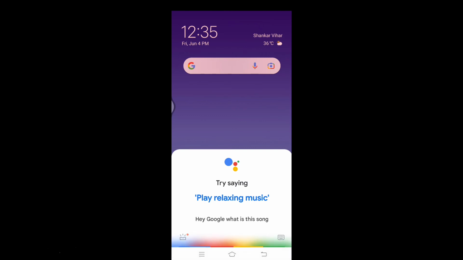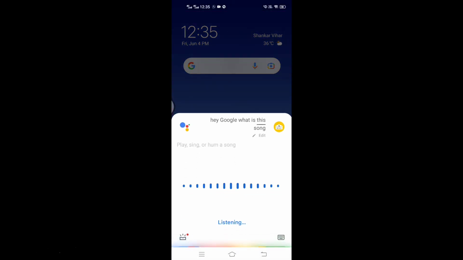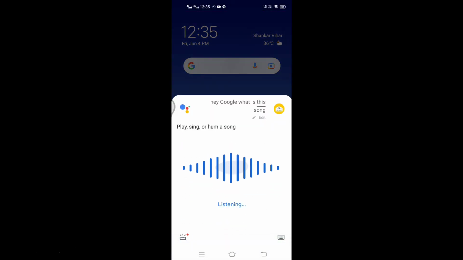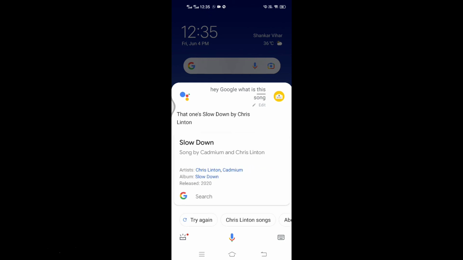First, click on Google Assistant and then say, "Find my song." Then play your song. In a few seconds you can identify your song.